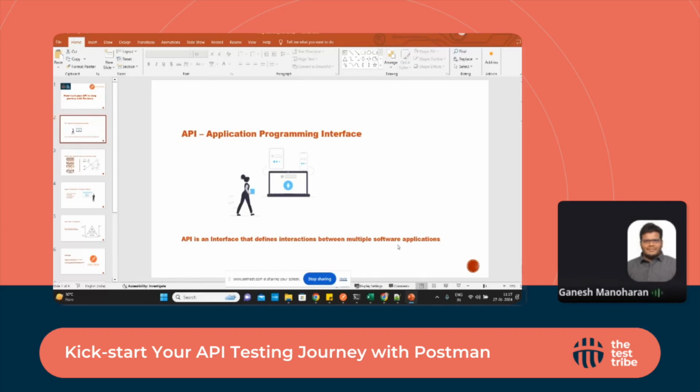They have their own API. If they want to do any verification of the details we submitted, they will do the verifications and the creation, and everything is happening via the API. That's how the API works. We don't know what is happening internally, but we know that as soon as we submit, we'll receive our passport after the verification. Internally, a lot of things are happening. That's how an API works.